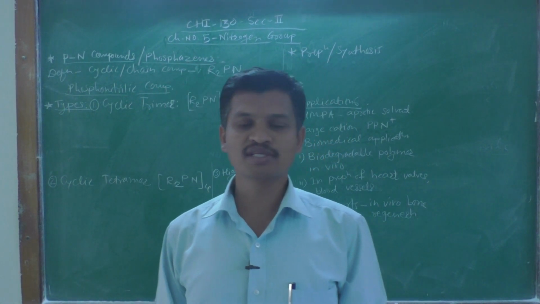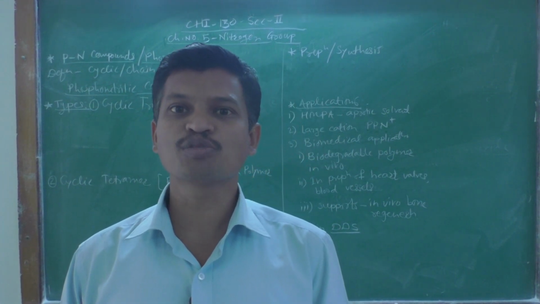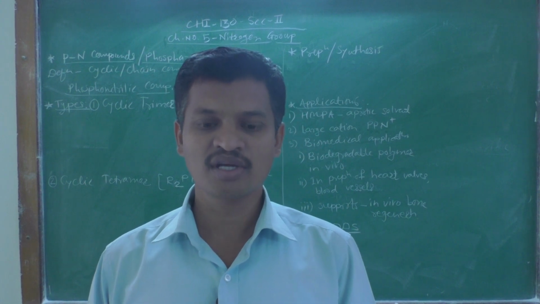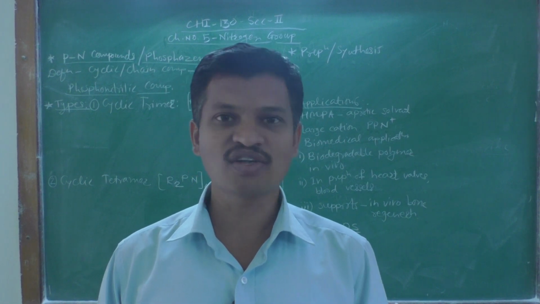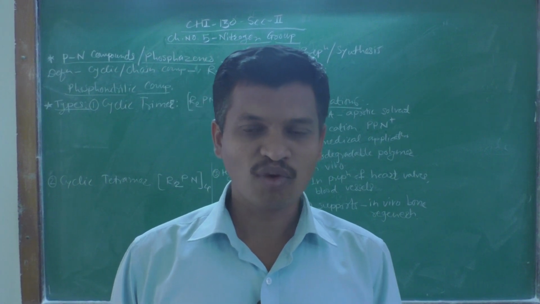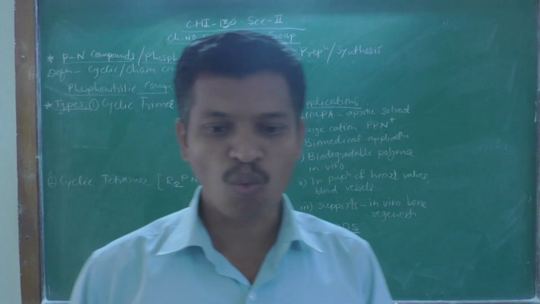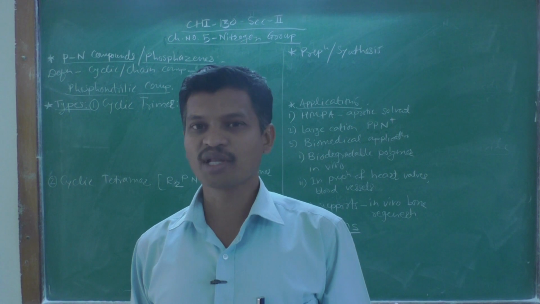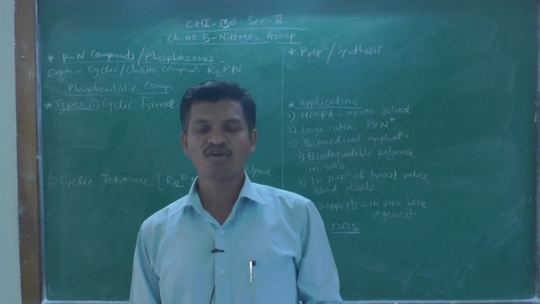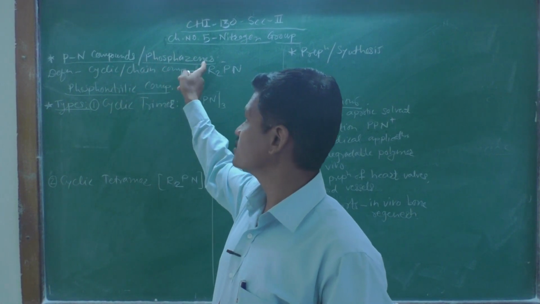PN compounds means these are the compounds which are containing phosphorus and nitrogen atoms. They are also called nitrides of phosphorus. And what is another name of these PN compounds? That we have to see. These PN compounds are also known as phosphazenes.